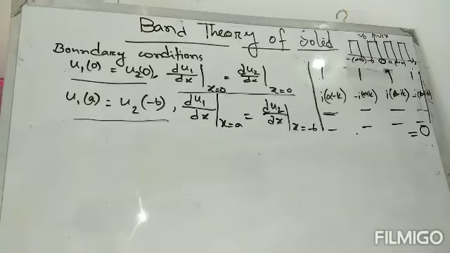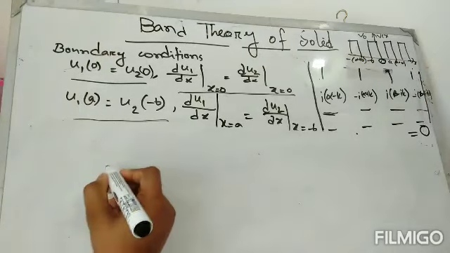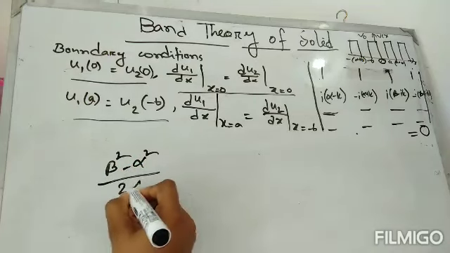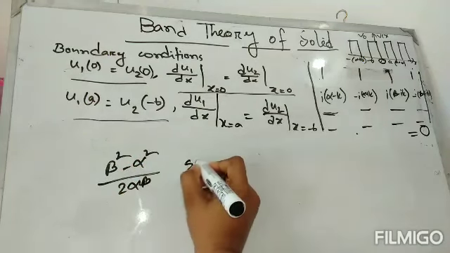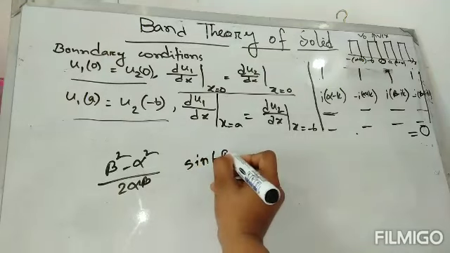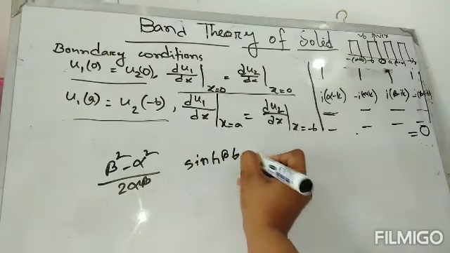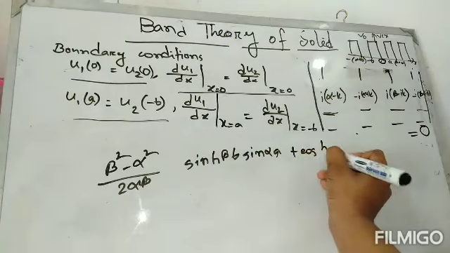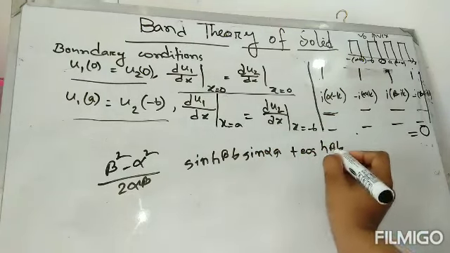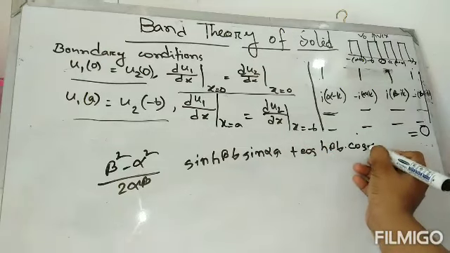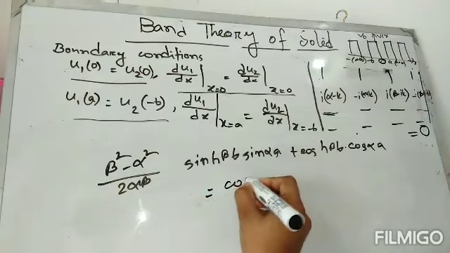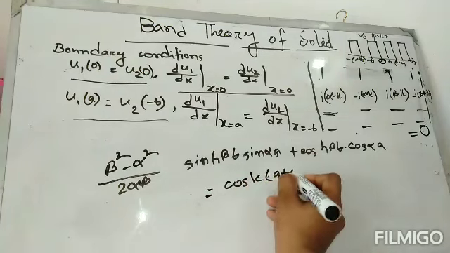By solving this determinant, we get (beta square minus alpha square) divided by 2 alpha beta, times sinh beta b sin alpha a, plus cosh beta b cos alpha a, equals cos k(a plus b).